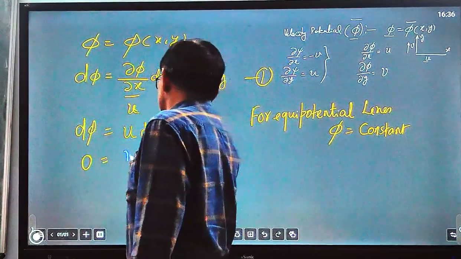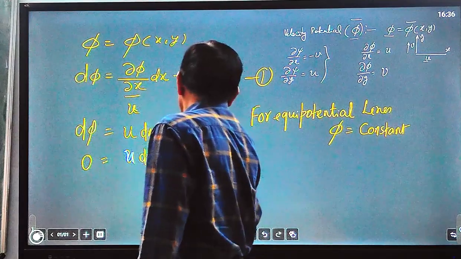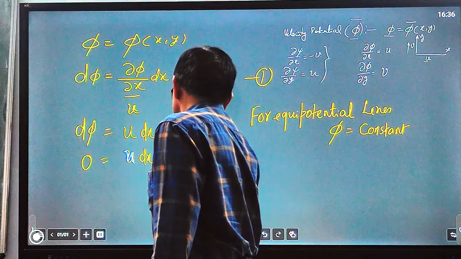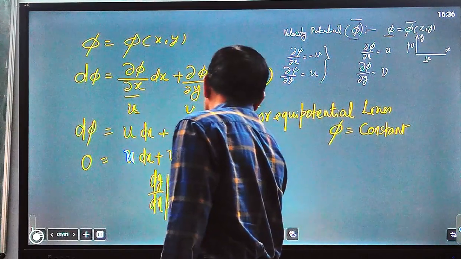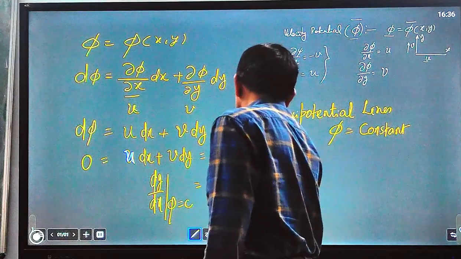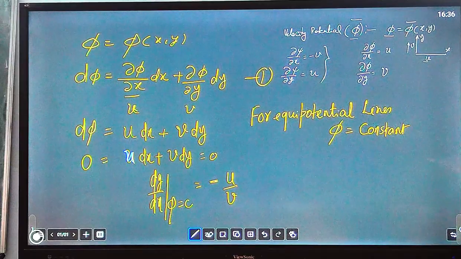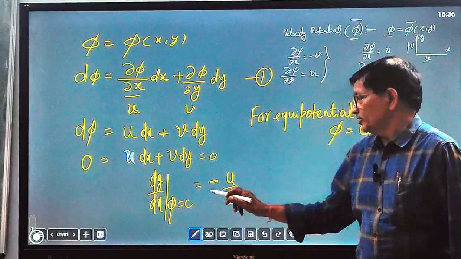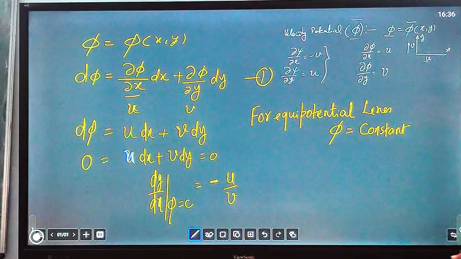So u dx plus v dy equals 0. So dy by dx at phi equal to constant equals minus u by v. This is for the equipotential line. At an equipotential line, the slope or gradient of the line is equal to minus u by v.